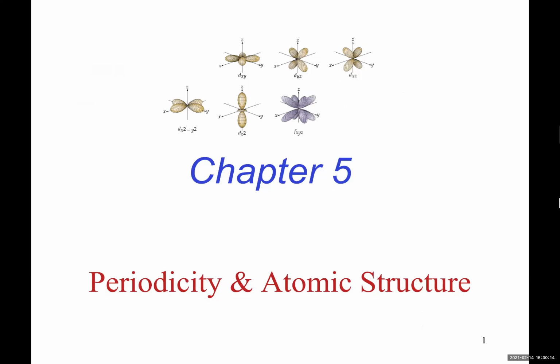Today we're starting chapter 5, and chapter 5 is about trying to understand electrons and the behavior of electrons. In order to do that, we are going to go through the historical development of our understanding of atomic structure, the periodic table, and the structure of the electrons.